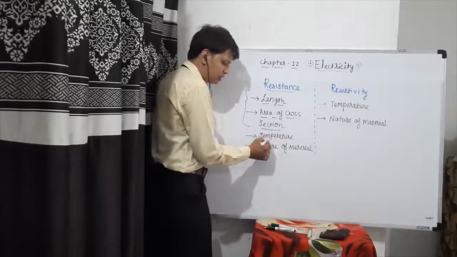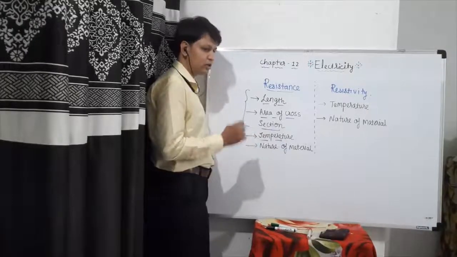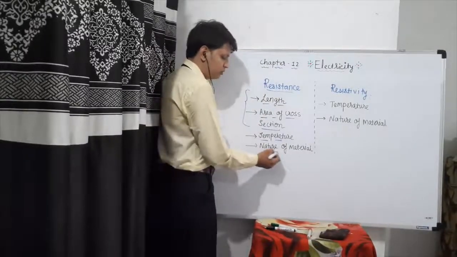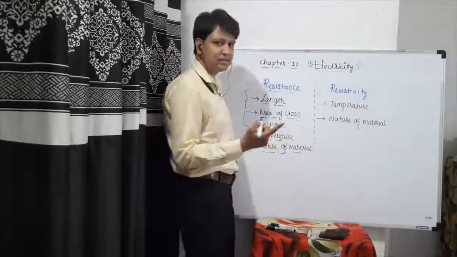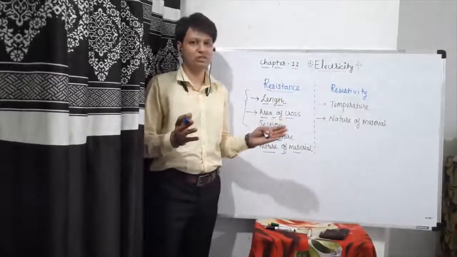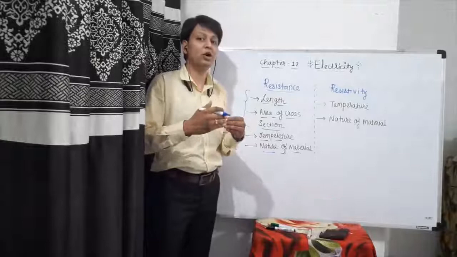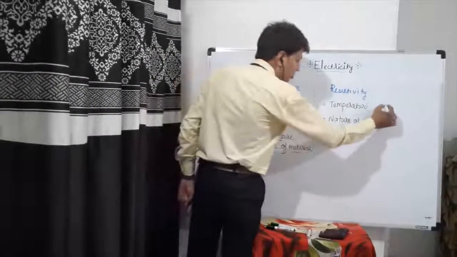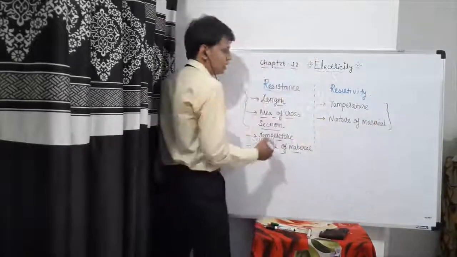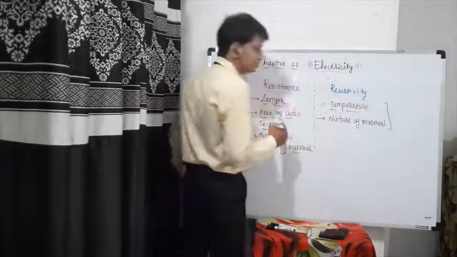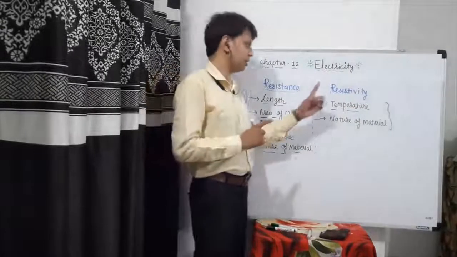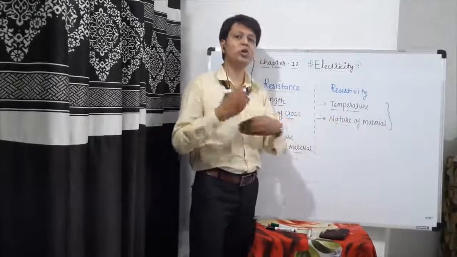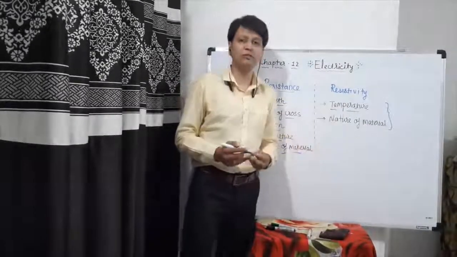Next, if you change the temperature of the surroundings or of that material, resistance may change. And if you change the material itself, the resistance can change, because different materials have different resistance. But resistivity depends on only two things. It depends on temperature: if temperature varies, the resistivity of that material will change. And lastly, if you change the whole material, the resistivity will change.